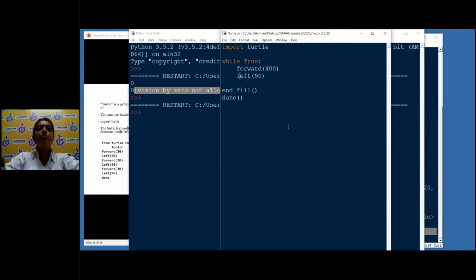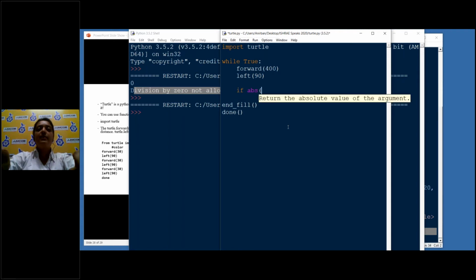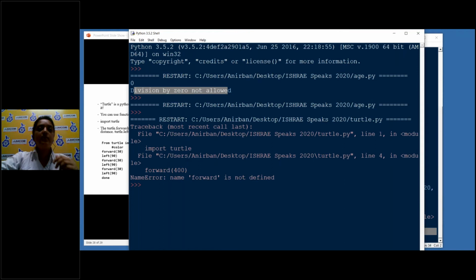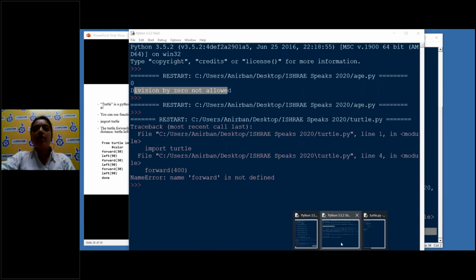So that is the reason we have to use the break statement in order to break out of the loop. An absolute value basically means that if the position is negative, it will be brought back to a positive value and we will get a break. So this will basically draw a square. So let's run this.